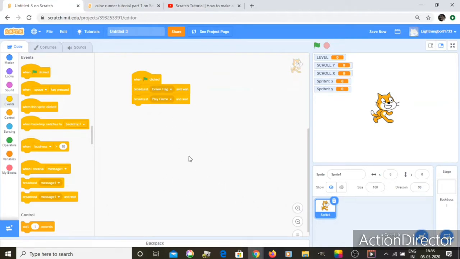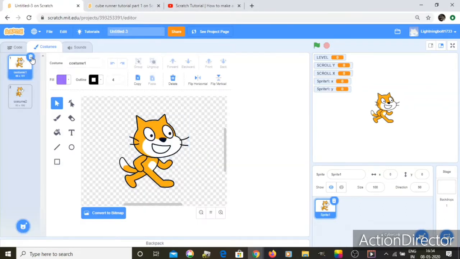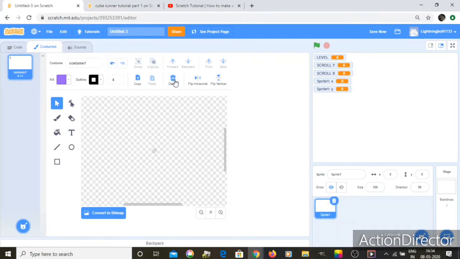Okay, so before we continue, we don't want this cat sprite, so let's just go to costumes and let's delete this costume, and let's click delete over here. And now we're going to make like a block cube like figure.